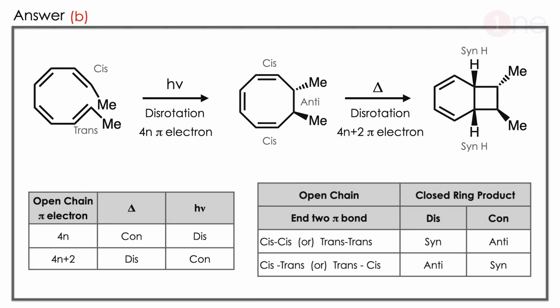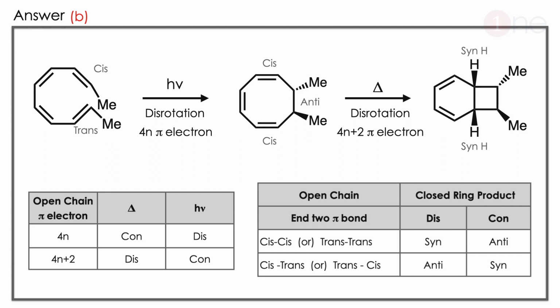Then you have to see the second ring opening. Second, you have the syn product. Both hydrogens are in the syn form. The starting material contains cis and cis. So cis and cis, syn means there is a disrotation again. So the 4n plus 2 disrotation means definitely it is heat. So you have to guess from the reverse.